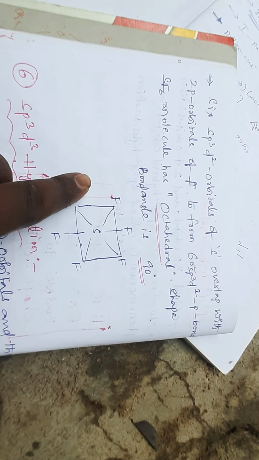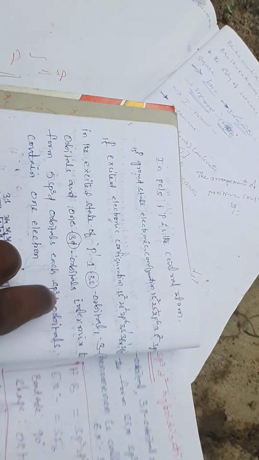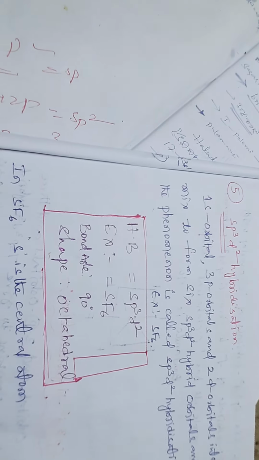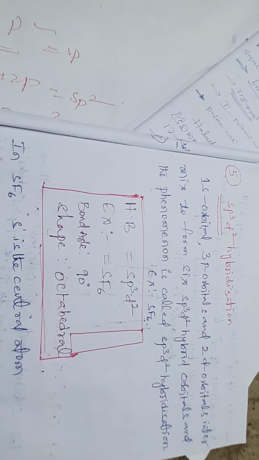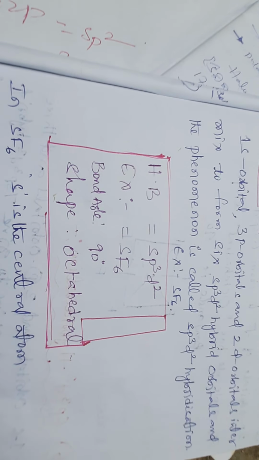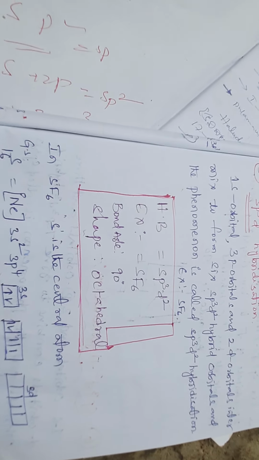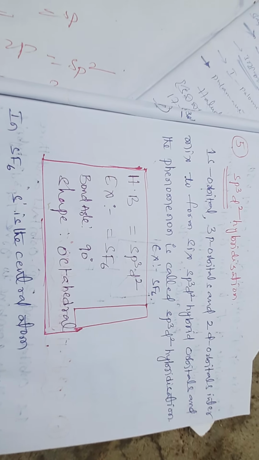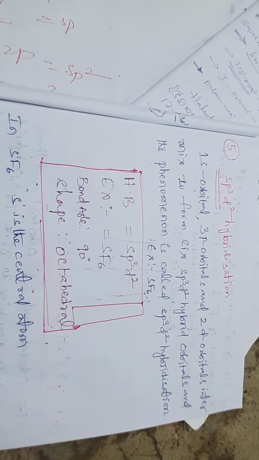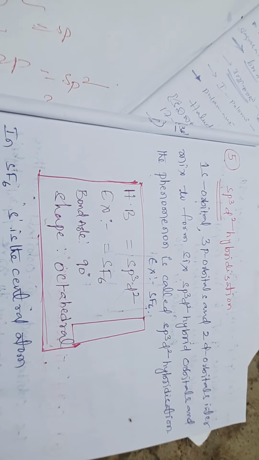So now we have discussed sp3d2 hybridization. In sp3d2 hybridization, this must be remembered: what is sp3d2 hybridization, the example, bond angle and shape. The hybridization concept mainly explains the shape of the molecule and the bond angle. So when you write down this concept, you must mention the bond angle and shape of the molecule.